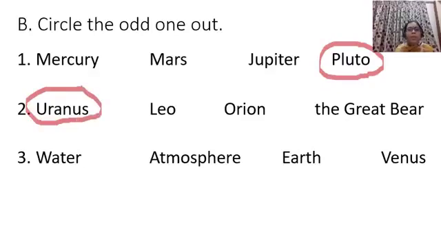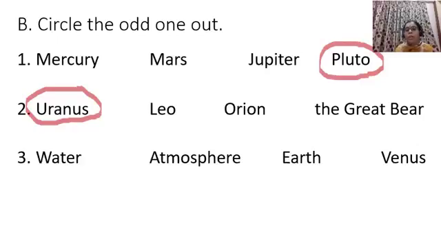The next one: water, atmosphere, earth, Venus. Yes, water, atmosphere and earth, all three are connected to each other, right? Earth is a planet which is surrounded by atmosphere and it contains water, right?